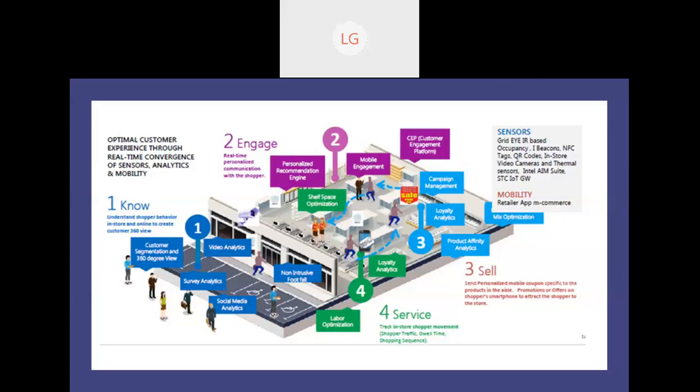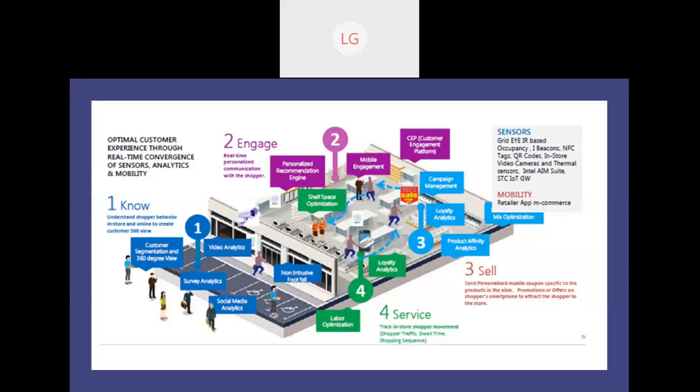So the first one is, no, second one is engage, third one is sell, and fourth one is service. These are the services I talked about before. Selling is the personalized mobile coupon. You must have also seen that when you enter a mall and your Bluetooth is on, you immediately get a message that some discount is going on, or a coupon comes on your mobile phone. That is Bluetooth marketing. These promotional offers on smartphones are not a new thing. All these things they are doing for selling. Then campaign management and loyalty analytics, all these things they have started.